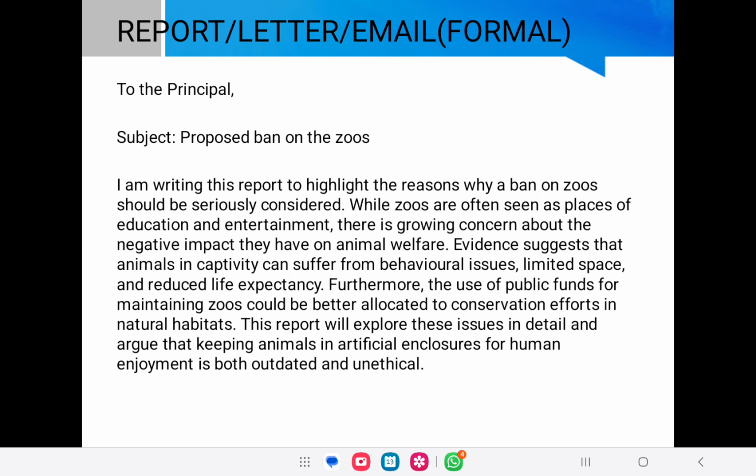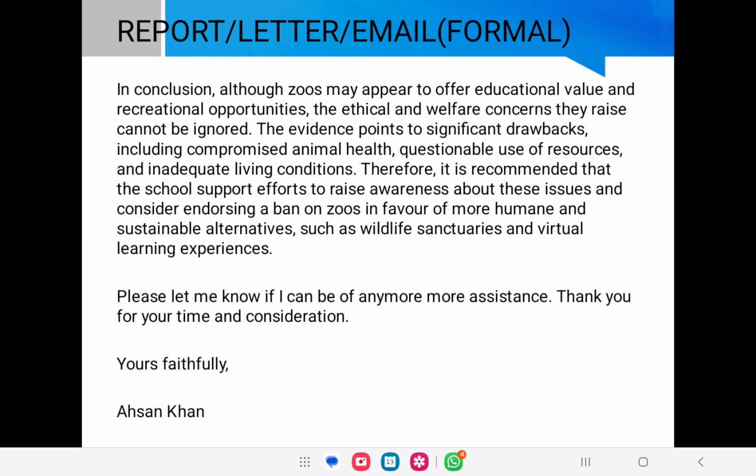Now you will discuss all those 6 points that we have seen earlier, 6 in favor and 5 against. You are going to discuss them in the second and third paragraph, and then the last paragraph. Look at the conclusion. In conclusion, although zoos may appear to offer educational value and recreational opportunities, recreational means related to entertainment, the ethical and welfare concerns they raise cannot be ignored. The evidence points to significant drawbacks, including, basically, we are writing in favor of banning, so that's why our tone is like this, compromised animal health, questionable use of resources, and inadequate living conditions.